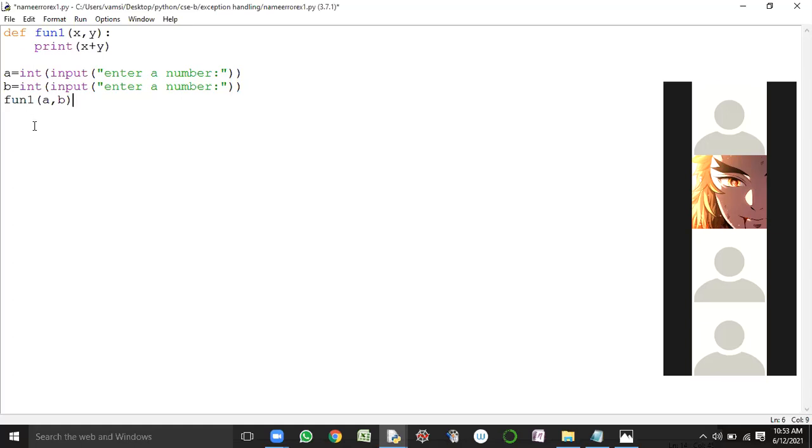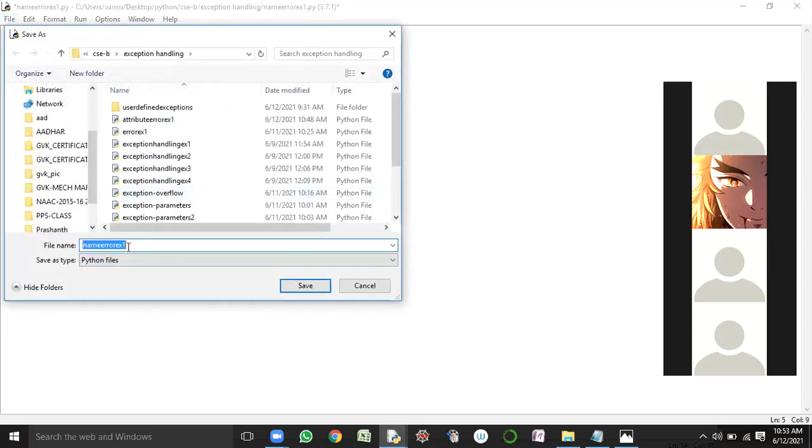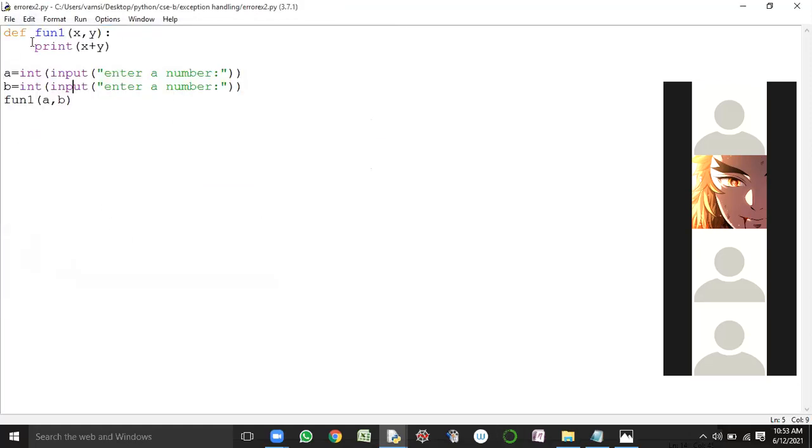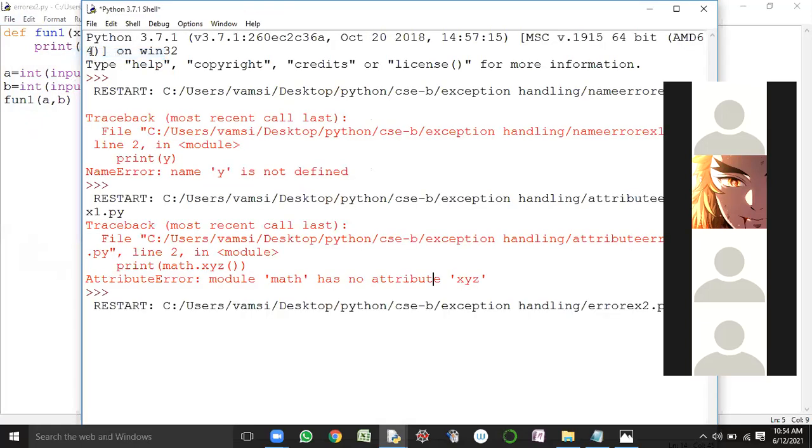Let's consider this particular program, guys. I'm saving it as error example 2. Error example 2.py is the name given here. I'm saving the program and running it. What is it asking for? It is asking for the values. I'm giving 10 and 20. So 10 is stored into the a variable, and 20 will be stored into the b variable.